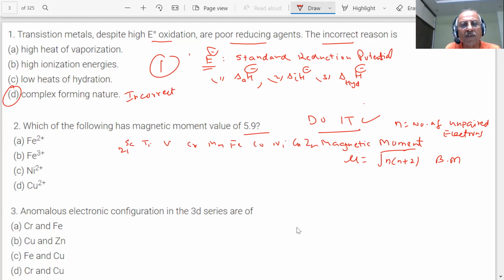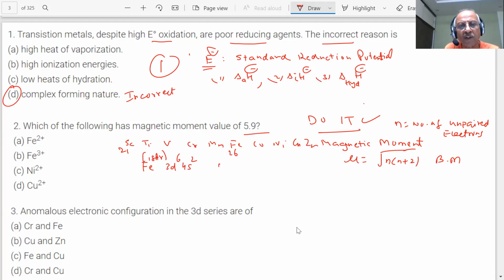So what is the atomic number of iron, students? 22, 23, 24, 25, 26. Iron 26 means you have 4s2 and 3d6, that is 6 electrons in the d and 2 in the s, and argon 18. So electronic configuration must be written.